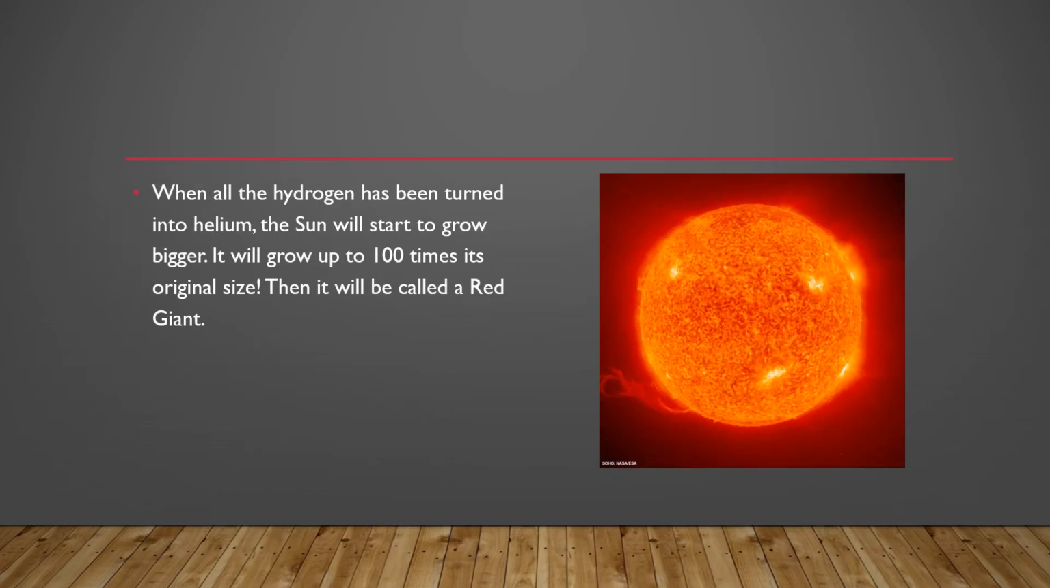So when all the hydrogen has been turned into helium, the sun will start to grow bigger. It will grow up to 100 times its original size. Then it will be called a red giant. I think it would be so big, about 100 billion kilometers. That's very big.